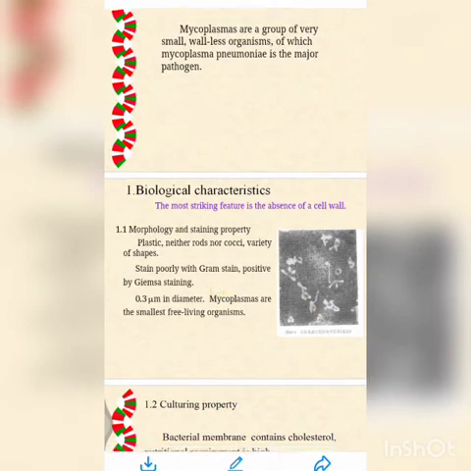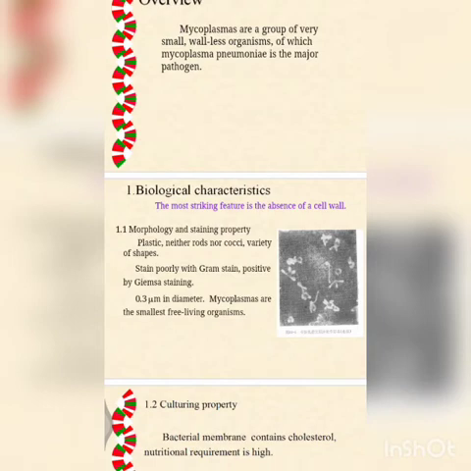Let us divide the word Mycoplasma and understand this. Myco means fungus, plasma means plasticity. So together it is fungus-like plasticity, which means movement. They do not possess any spores, flagella or fimbriae, but some species show gliding motility. They are gram negative but are better stained with Giemsa. Actually we can say they do not take any stain, especially the pneumoniae species, because of the lack of a cell wall.